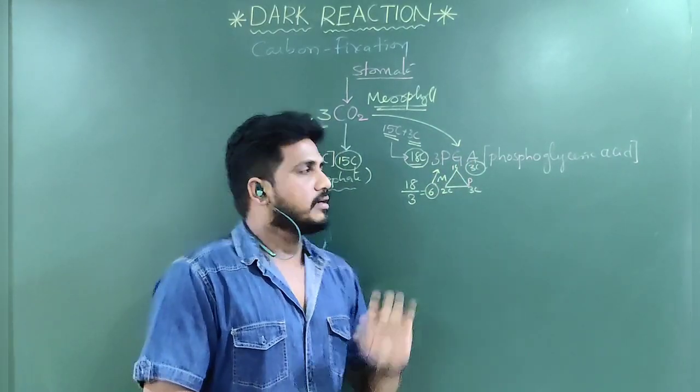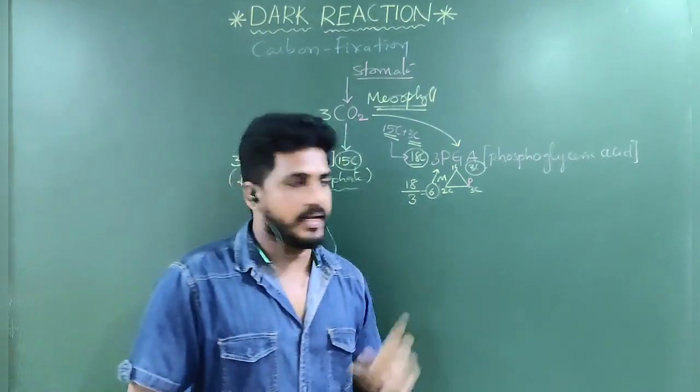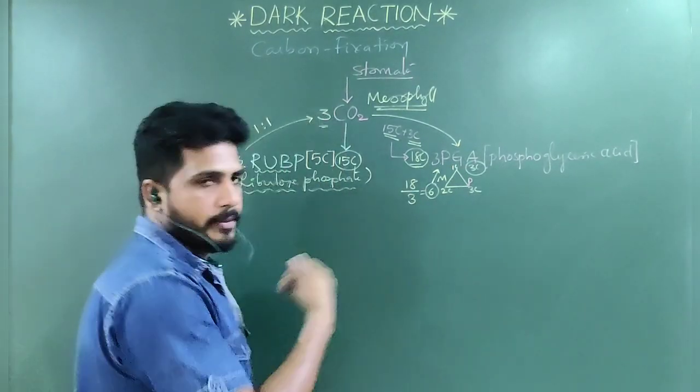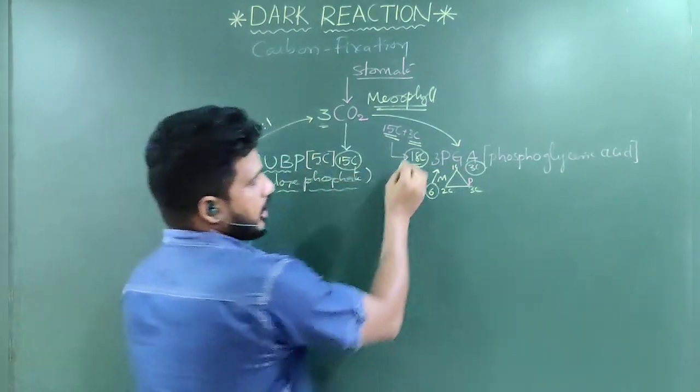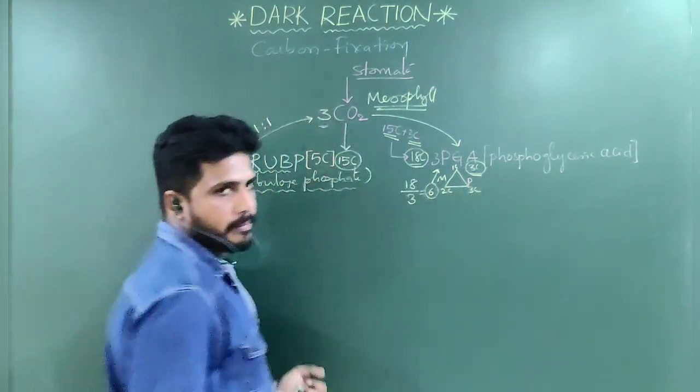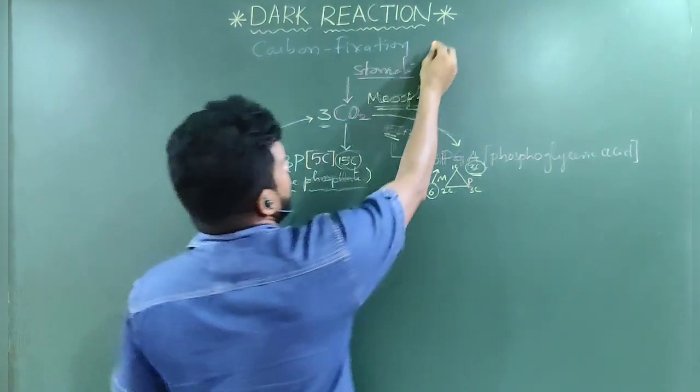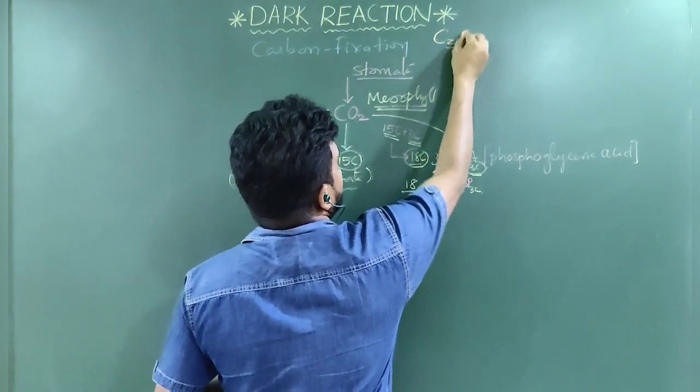If you have a doubt in that, personally you can ask me in this conversation. Now let me continue the topic. This is the first step. As the first carbon component is a 3 carbon compound, this is also called the C3 cycle.